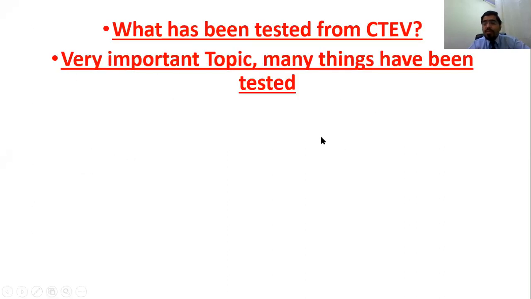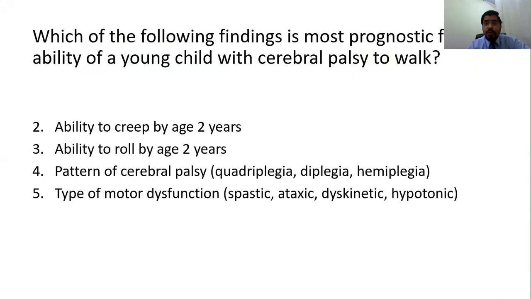Now, CPSP has tested through CTV. It is very important topic. Many things have been tested, and there are few topics on which your grip must be very strong. CTV, DDH, Perthes disease, KFI, and these topics are very important. Then which of the following finding is most prognostic for the ability of a young child with cerebral palsy to walk?